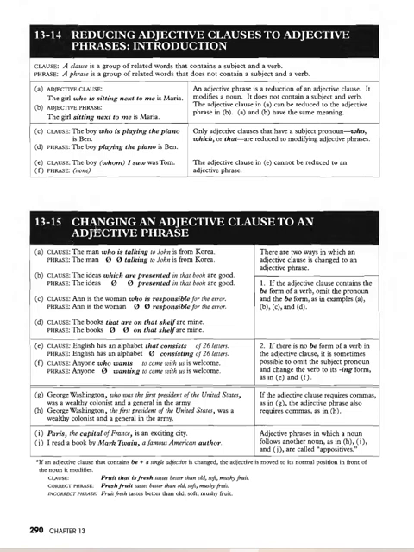So there are two ways in which an adjective clause is changed to an adjective phrase. If the adjective clause contains the be form of a verb, so who is, which are, who is, you can get rid of who is and just say the man talking to John instead of the man who is talking to John. So the man talking to John is less formal, and the man who is talking to John is more formal in English. Paris, which is the capital of France, is an exciting city.